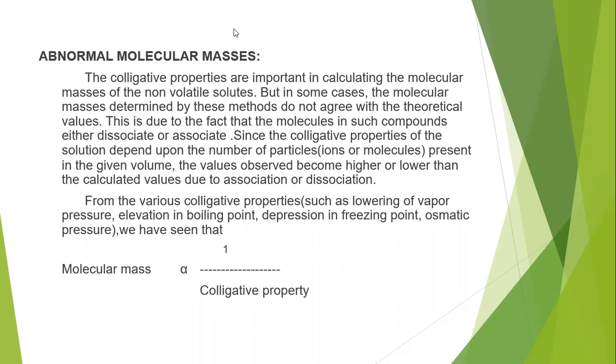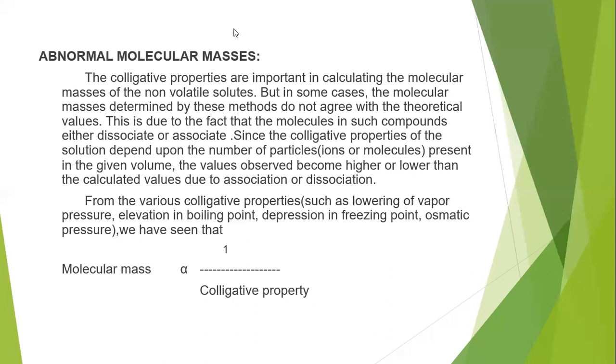But that is only if they are very dilute solutions and the solute is non-volatile. Then we can easily determine the molecular mass of a solute. In some cases, however, the molecular masses determined by these methods do not agree with the theoretical values. So if we find the molecular mass of a solute using colligative properties by the ordinary method, sometimes it is not equal to the original theoretical value of that particular solute.